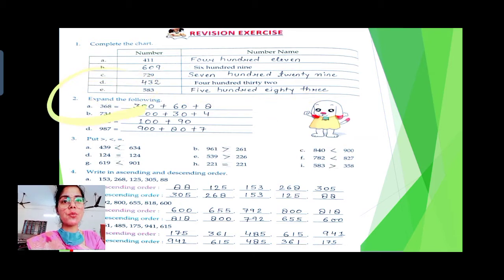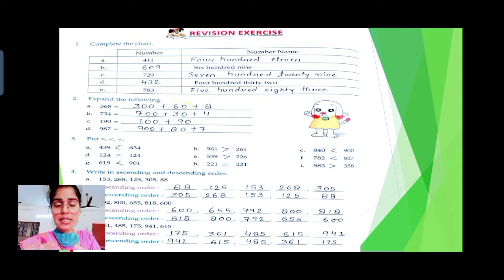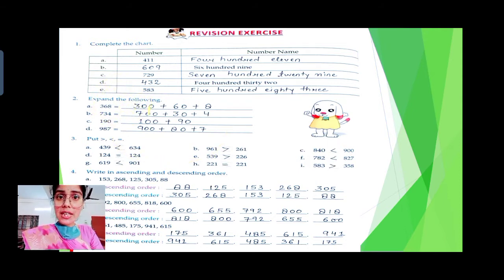Now coming to the second one, it is written expand the following. Class, in class 1 and class 2, in both classes you have understood the expansion method. Alright, now see, the first question is 368. When you expand this, count the number of places. 8 is at 1's place, 6 is at 10's place, 3 is at 100's place. So what did I do?